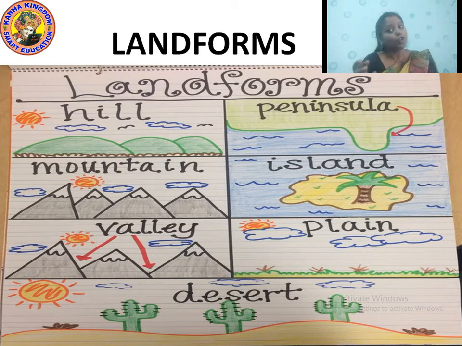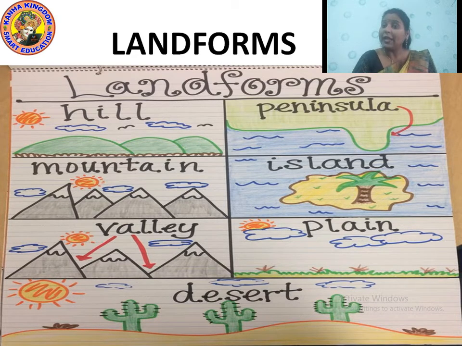They have to use water transport to go over there. An example I can give: Lakshadweep is an island, Andaman Nicobar is an island. It is totally surrounded by water bodies. Next, valley. Now what do you mean by valley? A valley is a place in between two mountains. The flat land between two mountains is known as a valley.